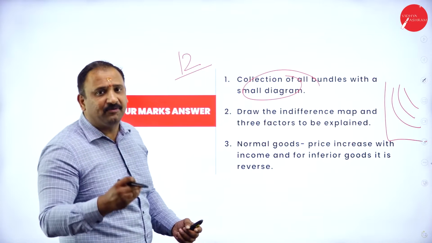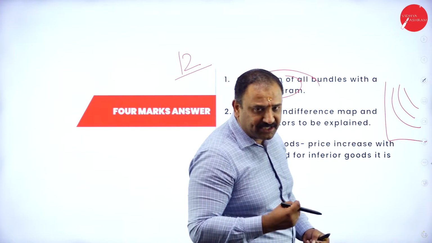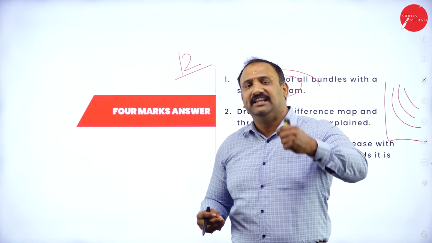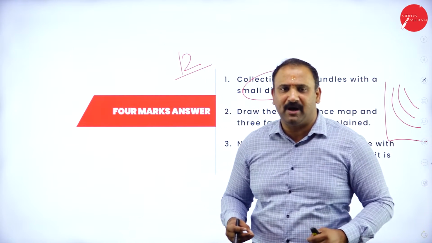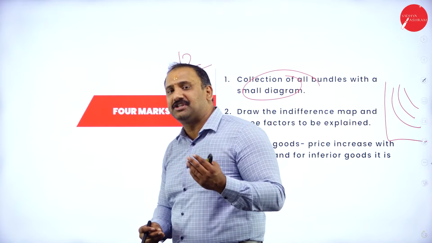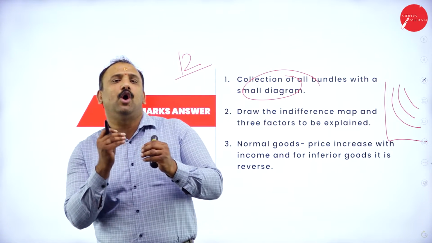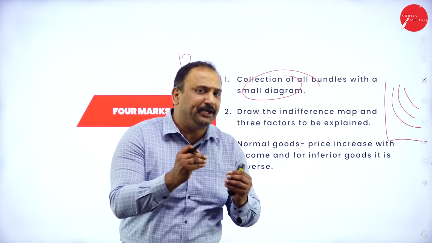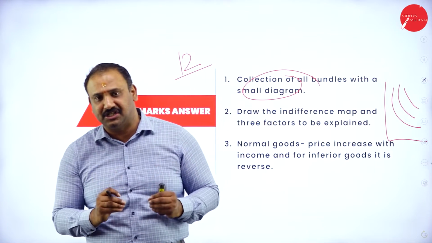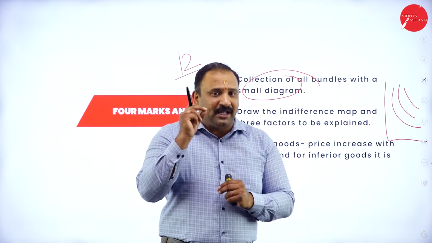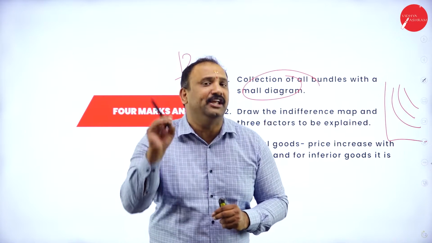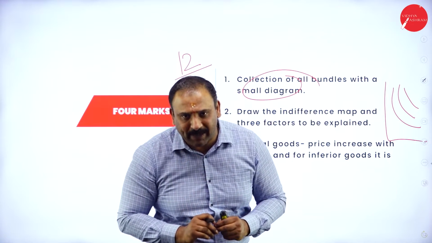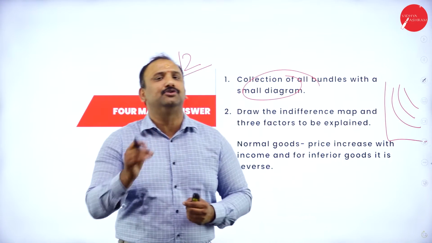I would always give a piece of advice to my students here. Whenever you get a chance to write answers for questions in a 4-marker, try to attempt those questions which will have a graph or a tabular column or something extra to write over the theoretical answers. The reason is that it will highlight your conceptual understanding to the person who is correcting your paper, so that you will be able to score better.